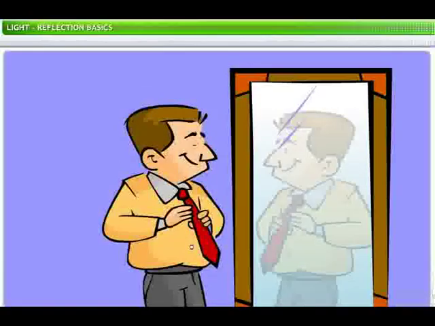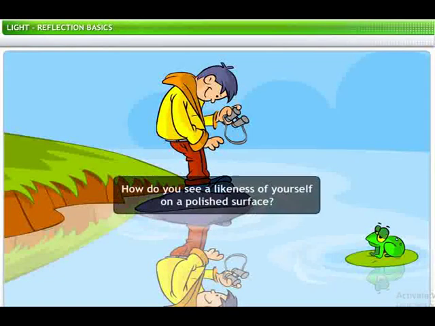Most of us do use mirrors for personal grooming every day. However, not many of us know how we are able to see a likeness of ourselves in mirrors. The images that you see on a polished surface can be explained with the phenomenon of the reflection of light. Light from your body and other objects reflects from shiny surfaces, like mirrors, to form an image of those objects on your eye lens.